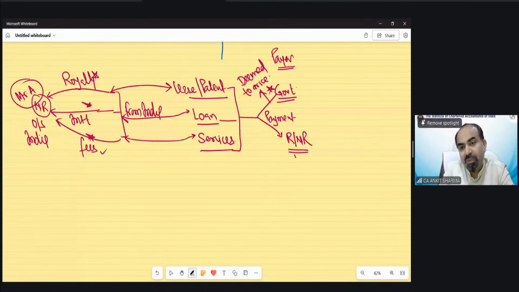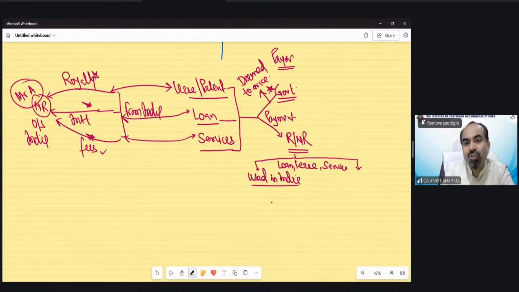But if it has been paid by someone other than the government, resident or non-resident, then we have to see whether that loan, lease or services have been used in India by the payer.